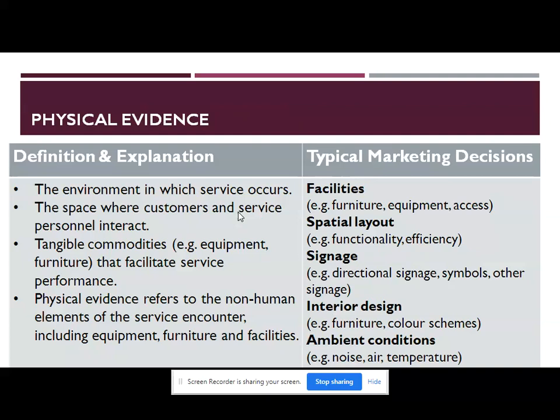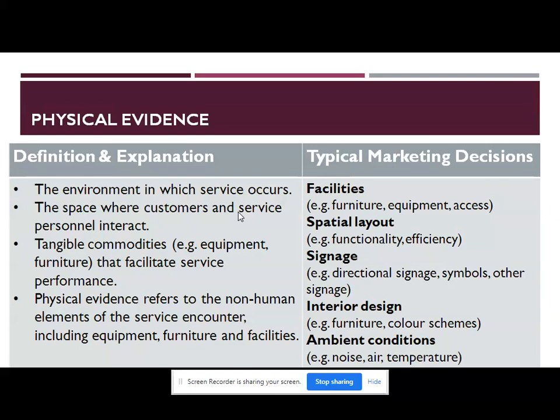We will start with physical evidence. Now, how can we define and explain physical evidence? The environment in which services occur, the space where the customer and service personally interact, is known as physical evidence. These include tangible commodities such as equipment used for availing the services and the furniture that facilitates the service performance. Physical evidence refers to the non-human elements such as service counters, including various types of facilities, equipment, and furniture.